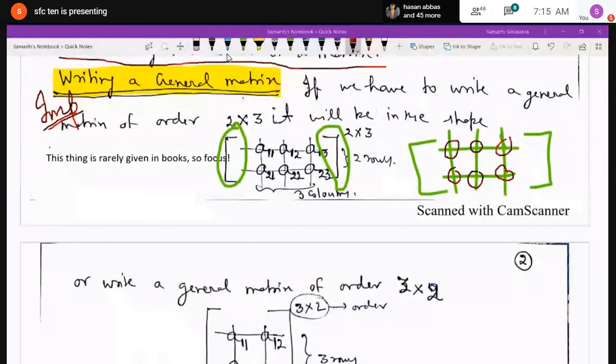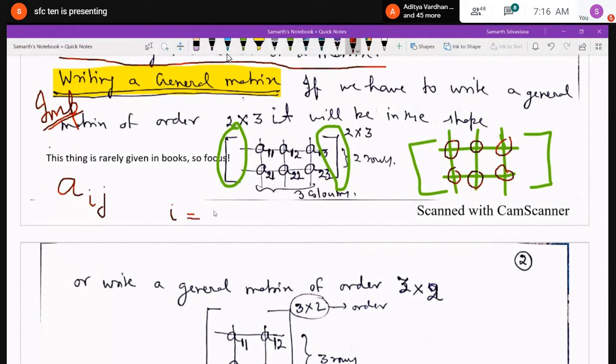So when you have written A everywhere, now start with the first row. If you see the first suffix, like I have written in the form of Aij, what is i in the first row? In the first row, that i is 1. If you see carefully, I have written A11, A12, A13.